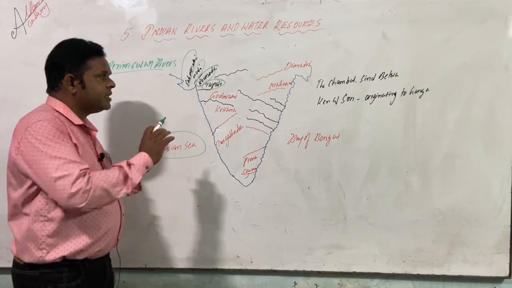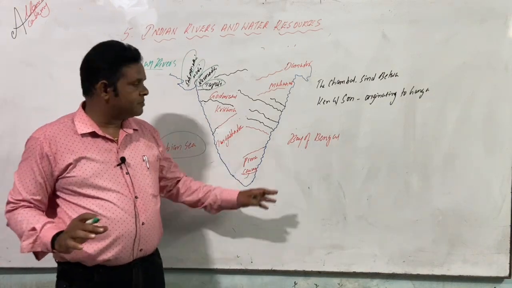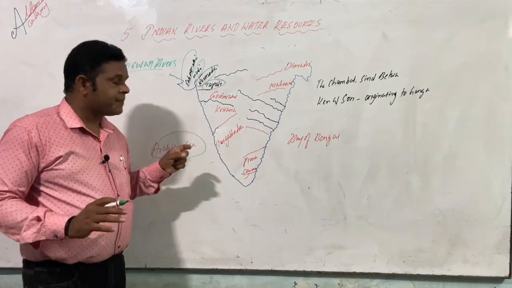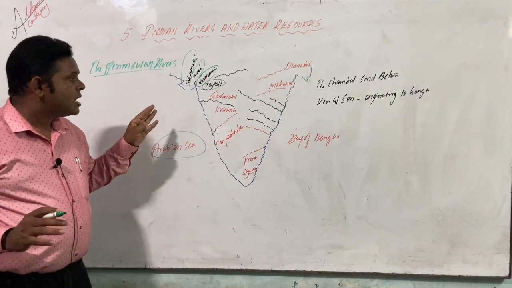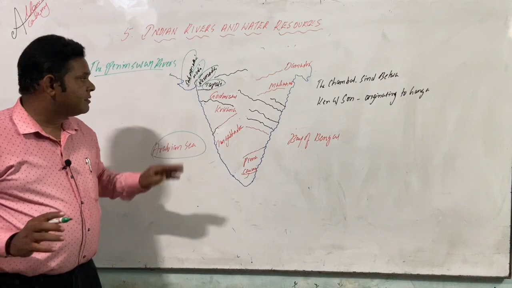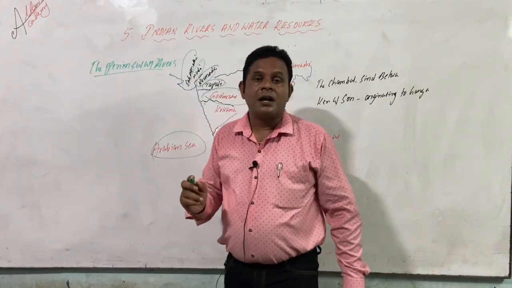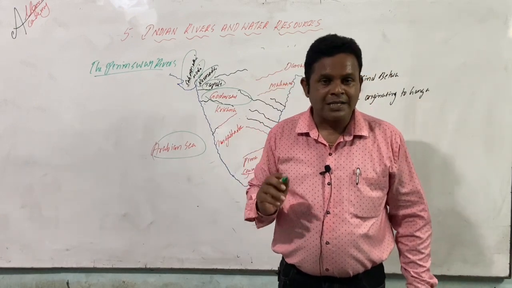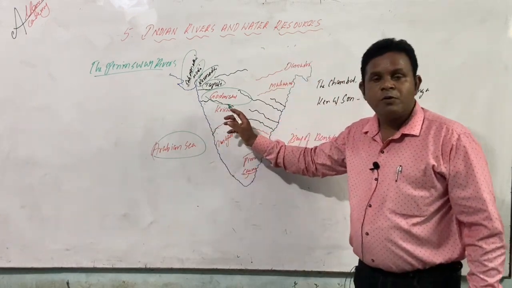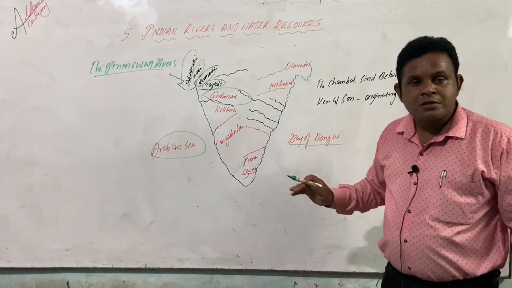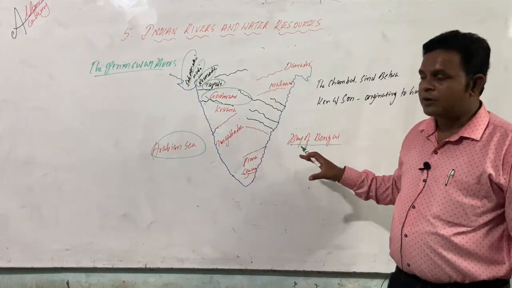So almost all of these, when they flow, will at maximum be merged into what we call the Bay of Bengal. And among all the peninsular rivers, the largest peninsular river is the river Godavari, which takes birth in Triambak near Nasik in Maharashtra, and that will flow or merge over there into what we call the Bay of Bengal. So these are the two wings in which they flow.